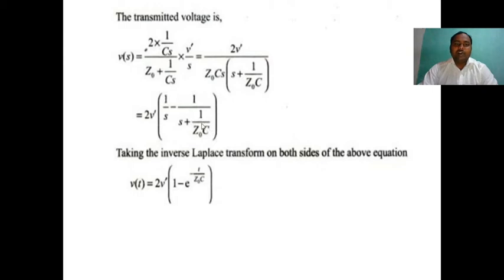If you take the inverse Laplace transform on both sides of the above equation, V(s) becomes V(t), that is equal to 2V dash of (1 minus e power minus t by Z0 C). In a line terminated through capacitance, the voltage V rises. This is the conclusion point. The voltage V rises.